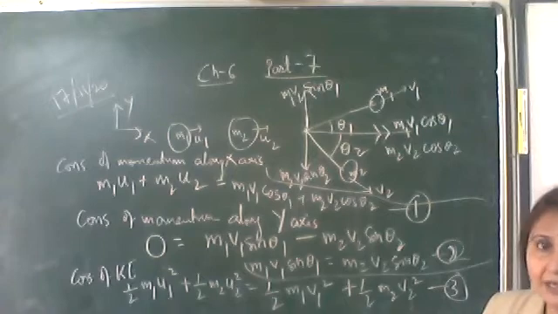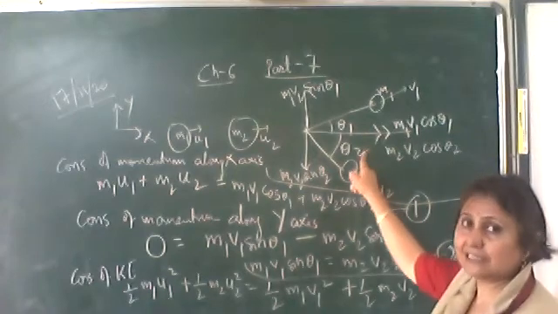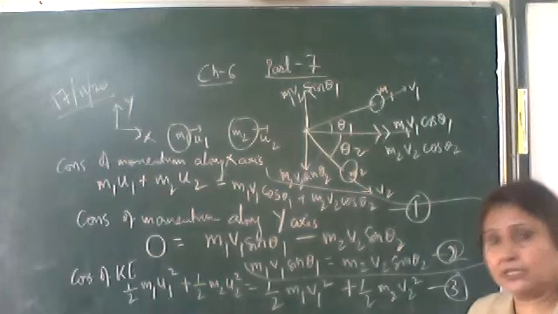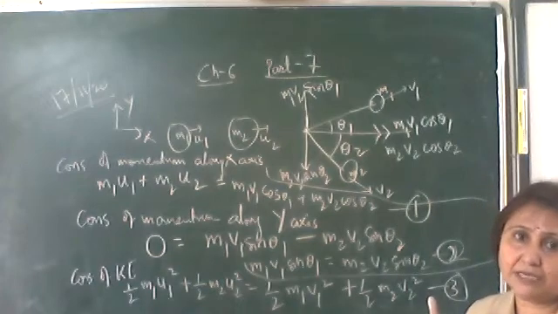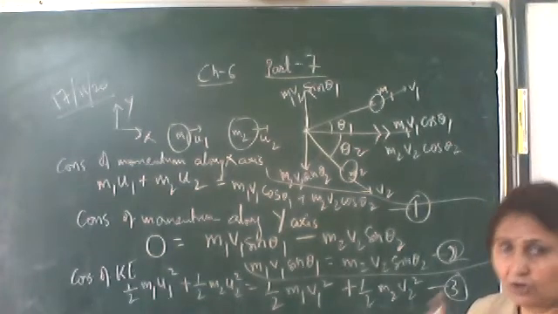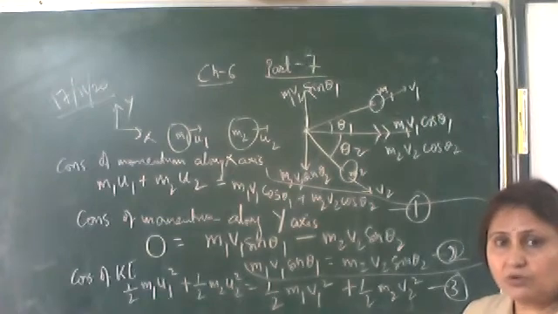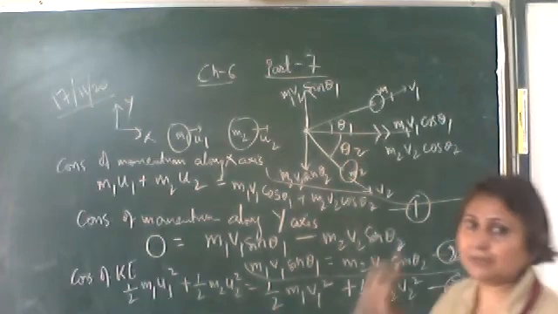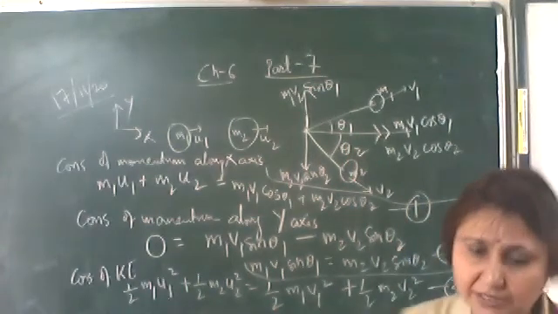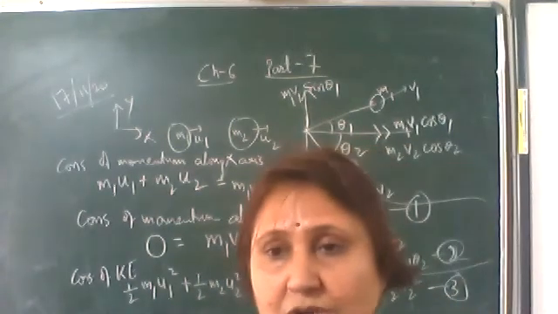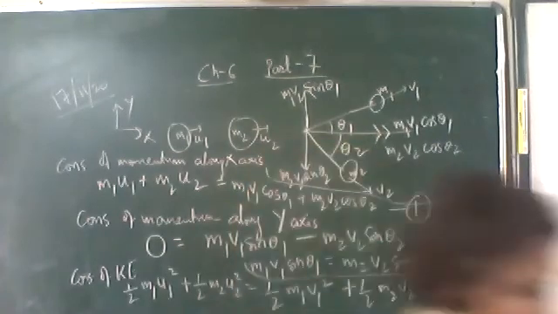In a numerical, if it is written that it is a perfectly elastic collision, then theta 1 plus theta 2 can be taken equal to 90 degrees. Otherwise, no collision is perfectly elastic, so it is not necessary that theta 1 plus theta 2 will be equal to 90 degrees. Only for a perfectly elastic collision will it be equal to 90 degrees.